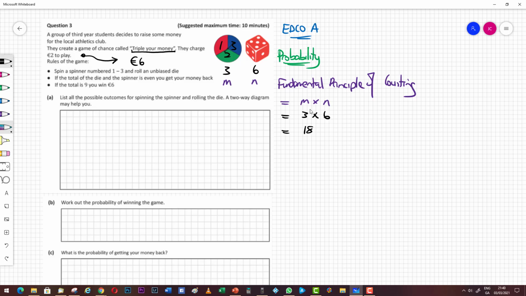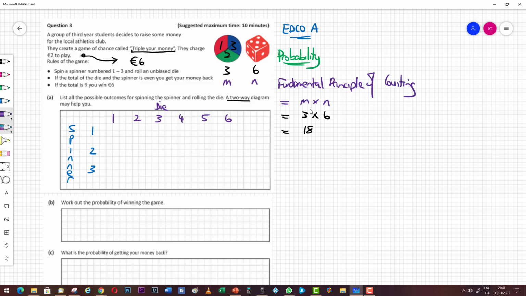Part A of the question asks us to write down all of the possible outcomes. So let's go and do a two-way table. They say a two-way diagram may help you, so we'll do a two-way table. On the side, I am going to write down the spinner possibilities, so spinner. And what could happen on the spinner? You could get a 1, you could get a 2, and you could get a 3. And then on the top, I'm going to write down the die, and what could happen when you roll the fair die. You could get a 1, a 2, a 3, a 4, a 5, or a 6.